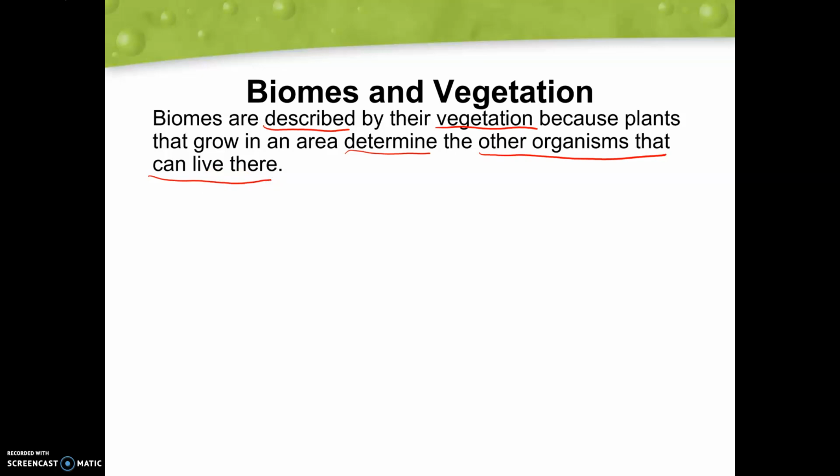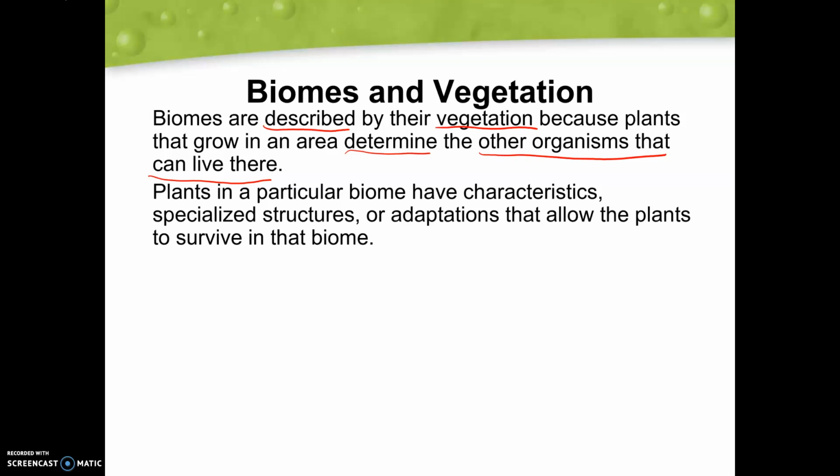So our plants are going to help determine what animals live in that area. For example, if we have really large trees, and that's mostly all trees, you're not going to find animals who can't climb trees and reach the resources. You're going to find animals like birds who can live up there, insects who live within the trees, maybe animals that can climb that are really going to thrive in that area.